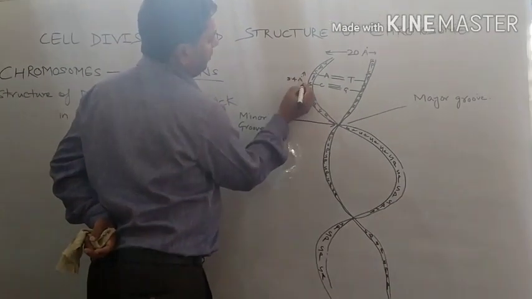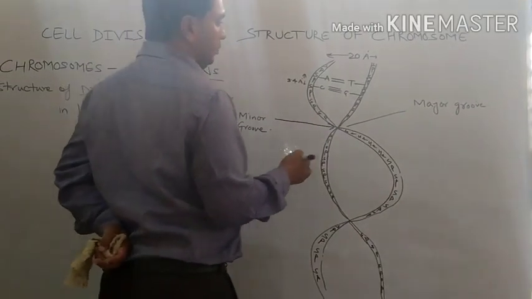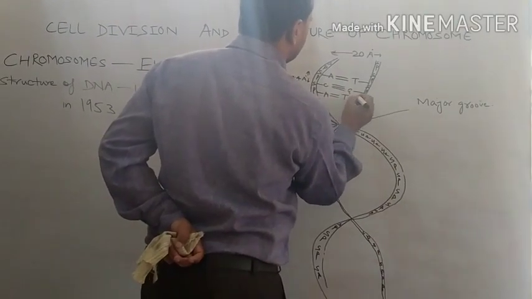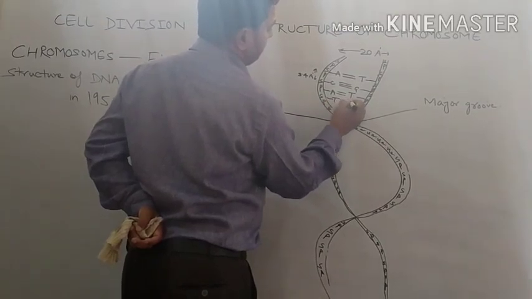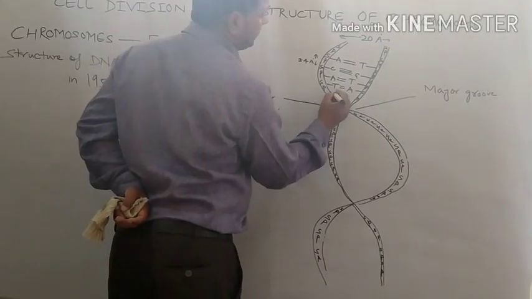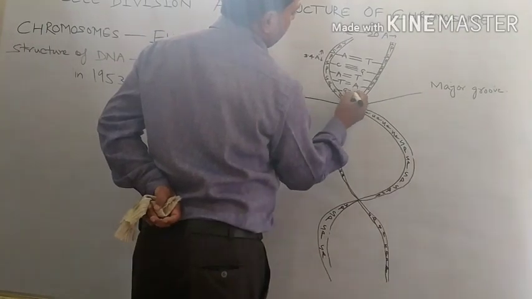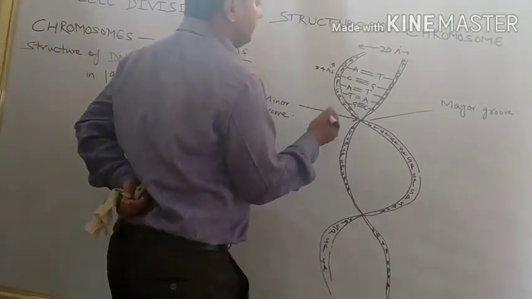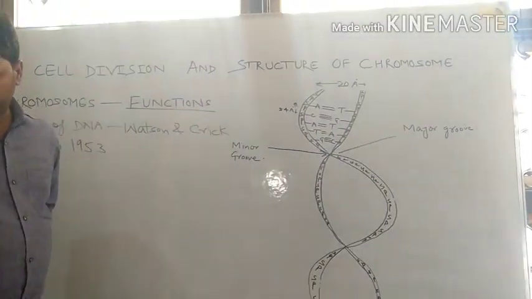And 10 base pairs include, in this way we can draw the structure. CG triple bond. So when we reach up to 10 base pairs, they are having distance of 34 angstrom.